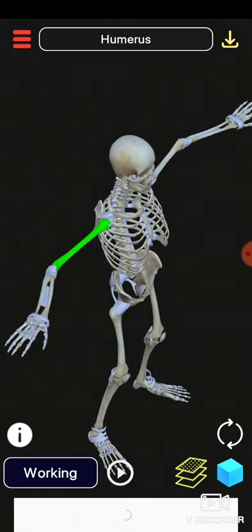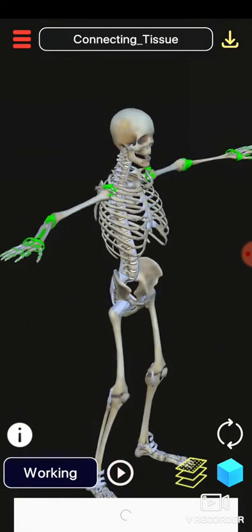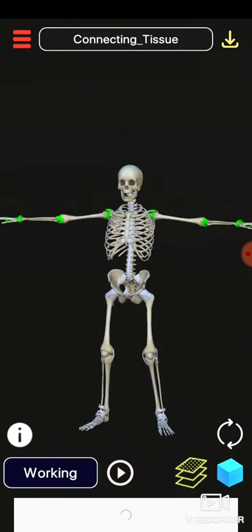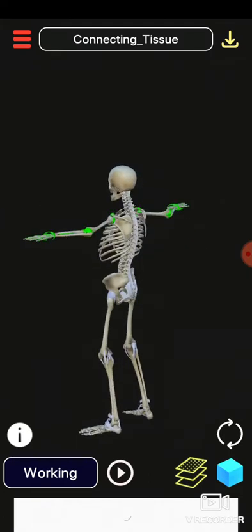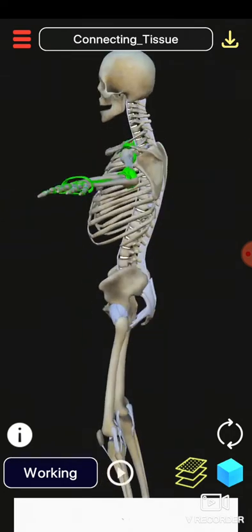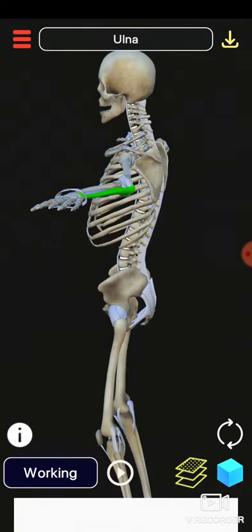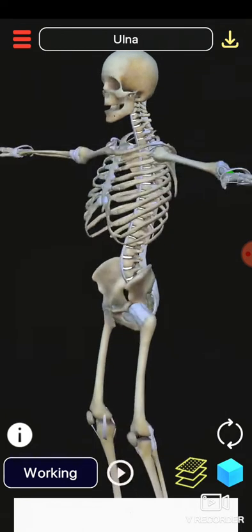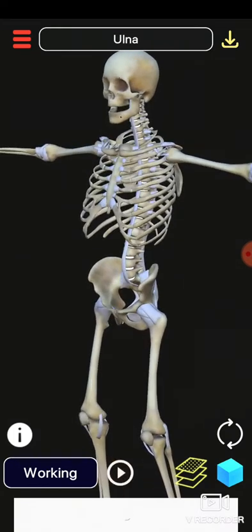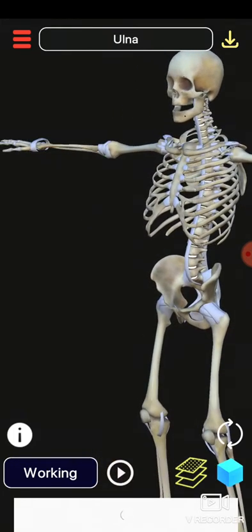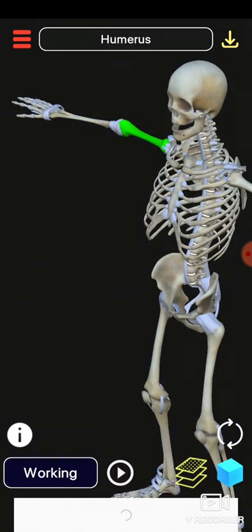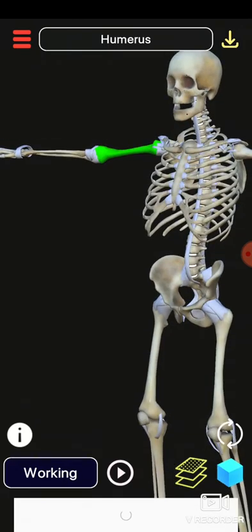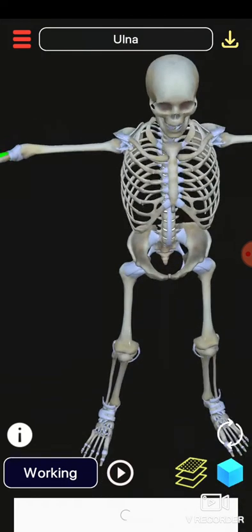This is connecting tissue, and these are fingers. This is the ulna, and this is the radius. So this is the radius, this is the humerus, and behind the radius is the ulna, and fingers.